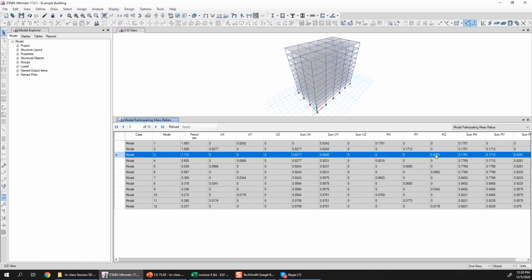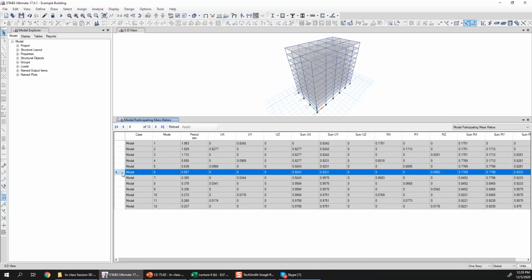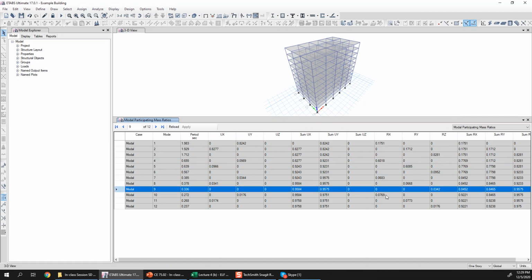So rz is basically the rotation about the z-axis, which is the vertical axis. So rz becomes the torsional motion for this particular mode 3. Similarly, the sixth mode is the second torsional mode, and ninth mode is the third torsional mode.